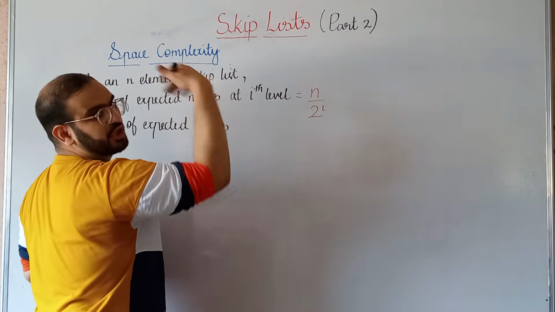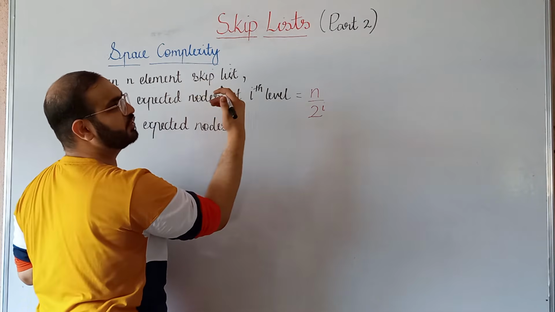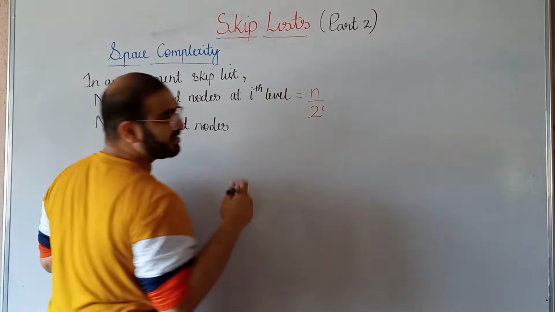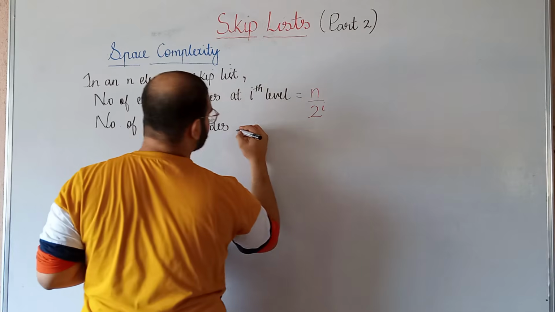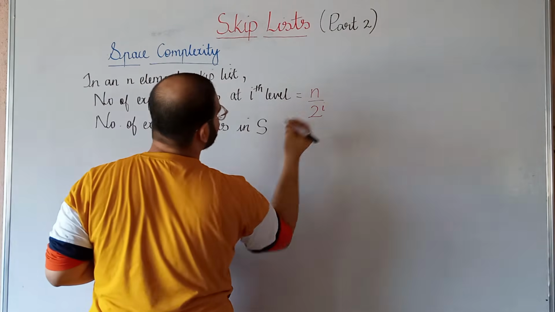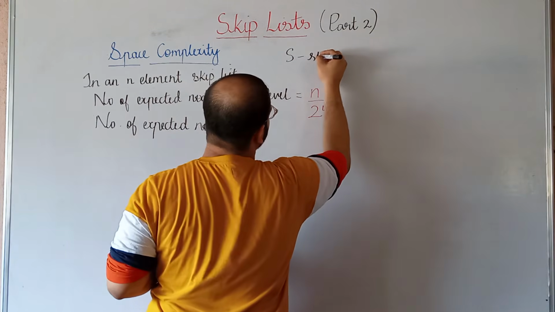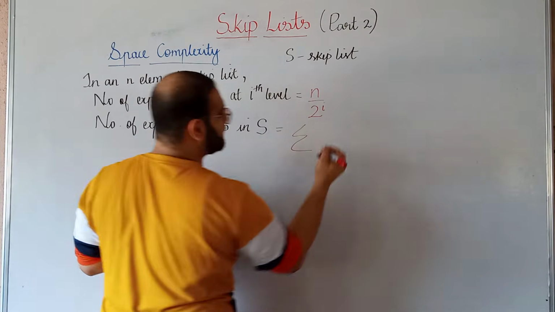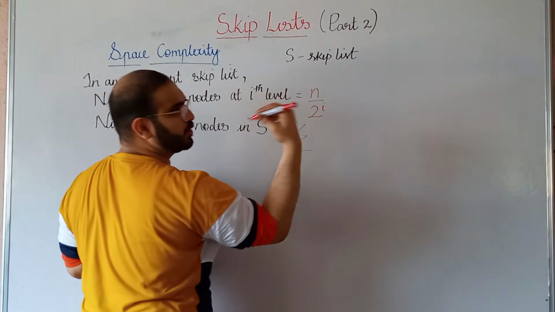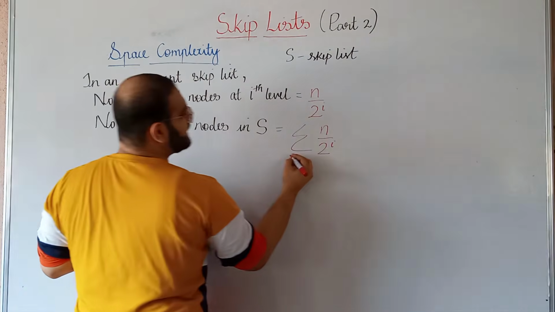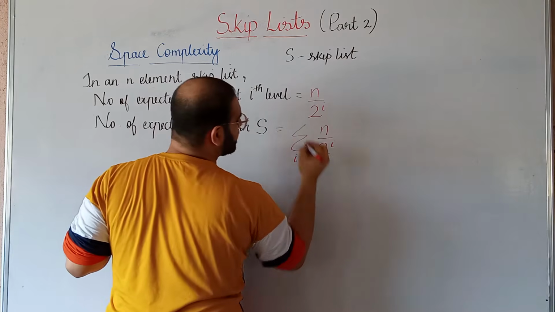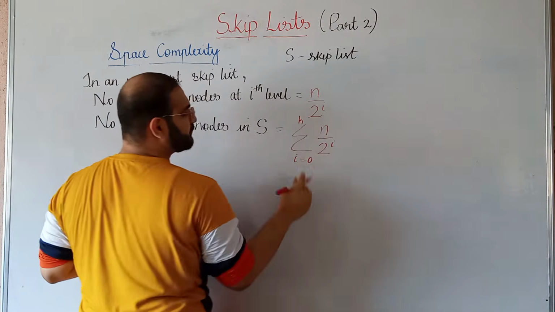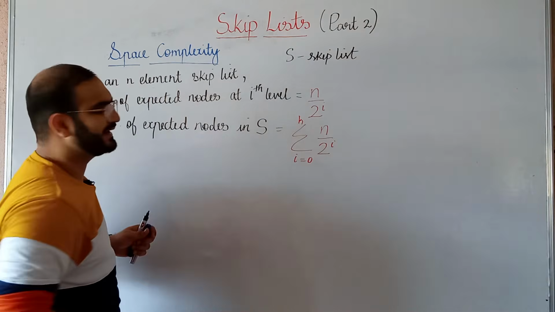We need to do a summation of the number of expected nodes at the first level plus the number of expected nodes at the second level, and so on. That is how we will get the number of expected nodes in S, where S is our skip list. So this will be a summation of the number of expected nodes at each and every level, from I equal to 0 to H, if the number of levels in the skip list is H.